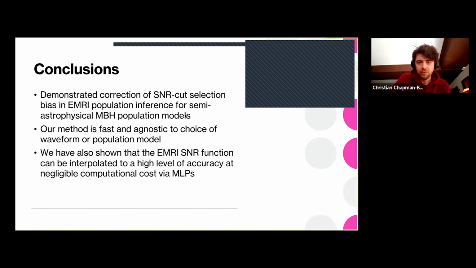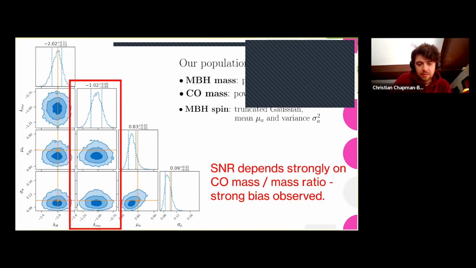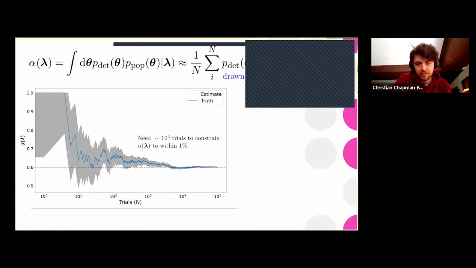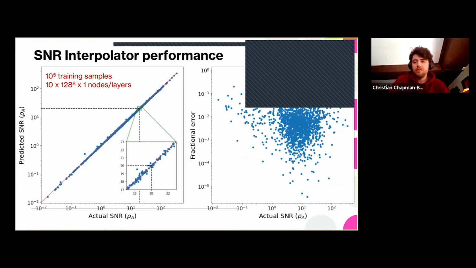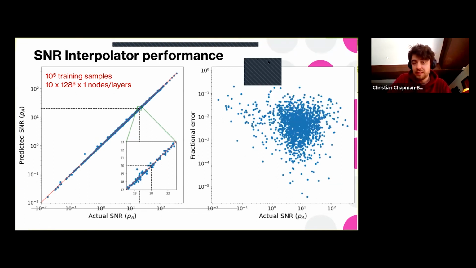Okay, so if we can head back to that. I think I may have passed it actually. Yes. So let me make this small again. What we're training on here is the optimal SNR. So this is a zero noise realization. We train on the optimal SNR to capture the underlying SNR dependence for the parameters.